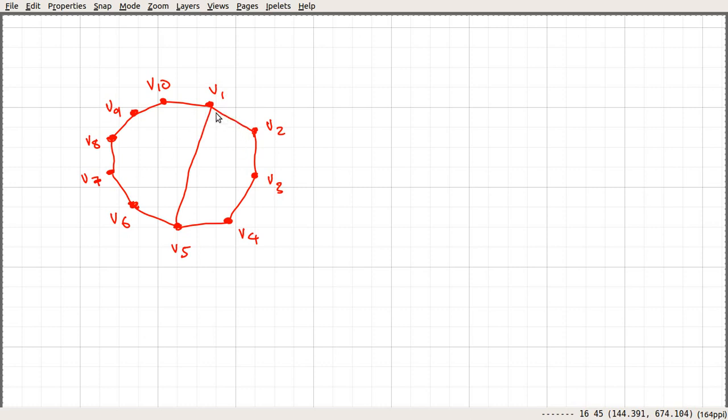So here the distance is 1 2 3 4 5, less than 5. So let me write down what I said. So that says we can add these kind of edges, and let's see what is going to happen. Before that, let me write down what I did here.